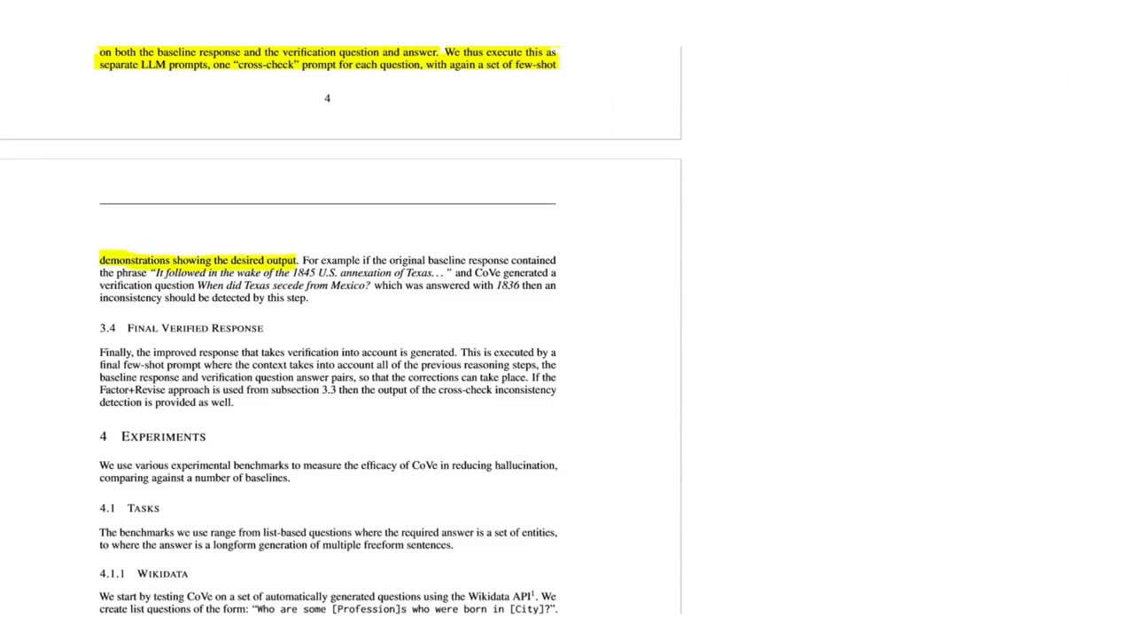And they give an example. Let's consider that the baseline response contains "it followed in the wake of the 1845 US annexation of Texas", and COVE generated a verification question: when did Texas secede from Mexico, which was answered with 1836. Then an inconsistency should be detected by this step. So in a nutshell, what this approach does is that after you get your questions and your answers, you do another prompt that verifies that those are consistent.